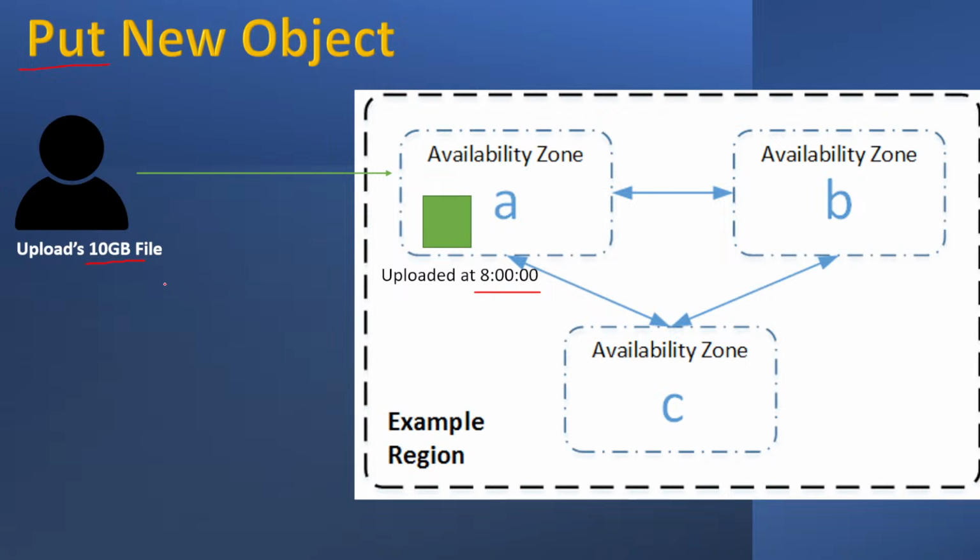Now, what if this availability zone goes down? What will happen? You will lose your data, or you will not be able to get the file. You will not be able to access this object. Agree?